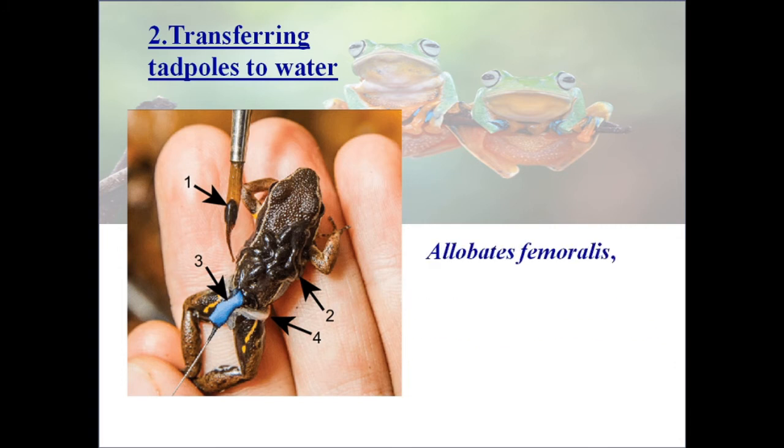When tadpoles hatch out, they are quickly transferred to the back of one of their parents and the parents transport them to the water. In this picture, Allobates femoralis, which is a poisonous frog, after hatching out, tadpoles quickly transfer onto the back and are transported to the water.